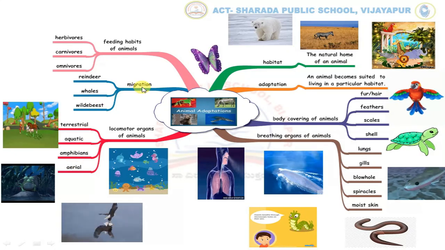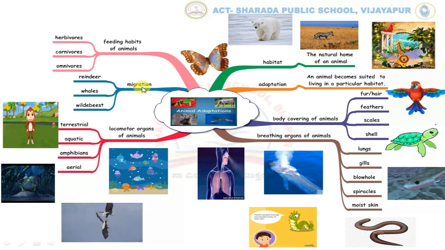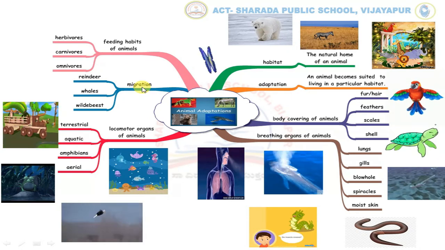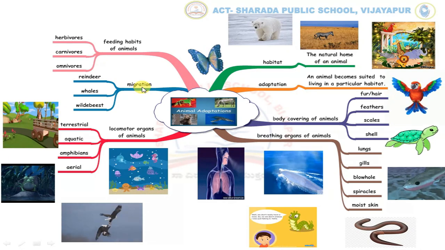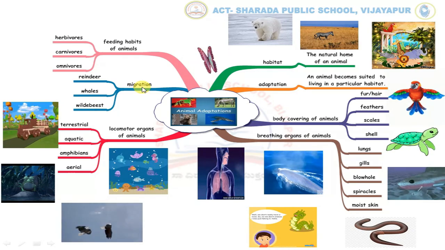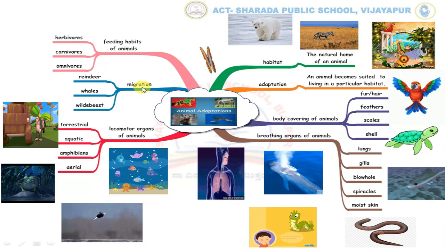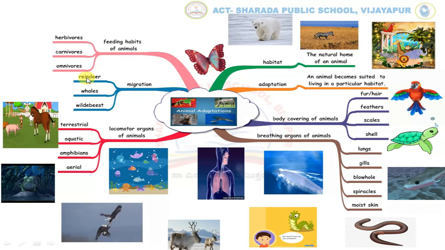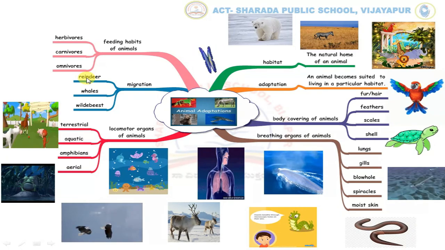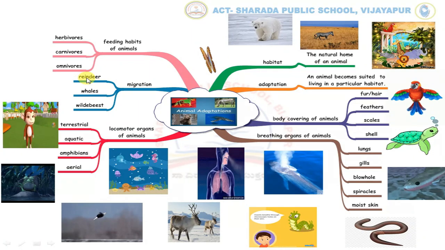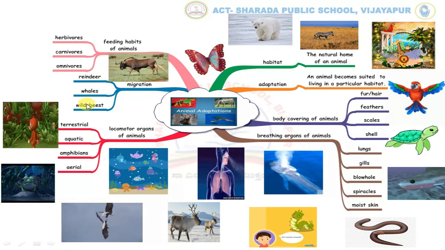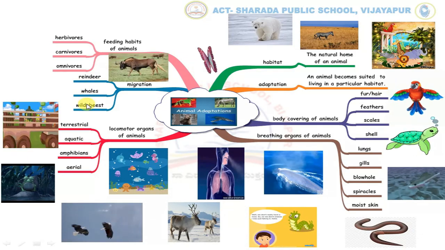The next branch deals with migration. Some birds and animals travel to far off distances during certain times of the year. The movement of animals over large distances to breed or to escape from the cold weather or shortage of food is called migration. For example, reindeer. Reindeer migrate to warm areas in winter in search of food. Whales migrate across the oceans for food and to have their young ones. Wild beasts migrate in summer in search of food and water.